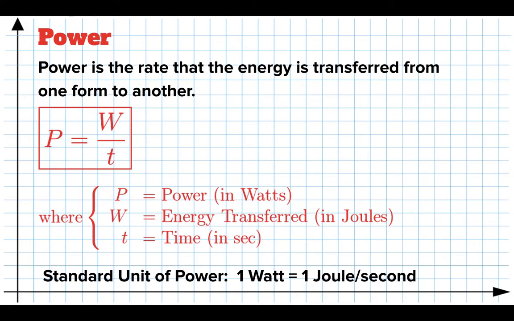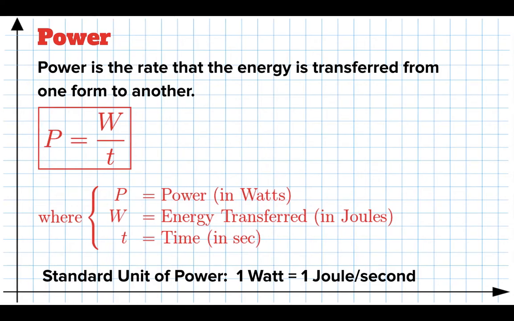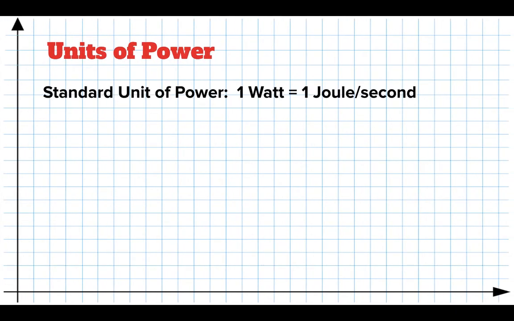So that's what we're going to use. The watt is joules per second. And it helps when you see the word watt to think joules per second. It'll remind you it's not the same as joules. So watt is a unit of power. It is not a unit of energy. So the standard unit is a joule per second.